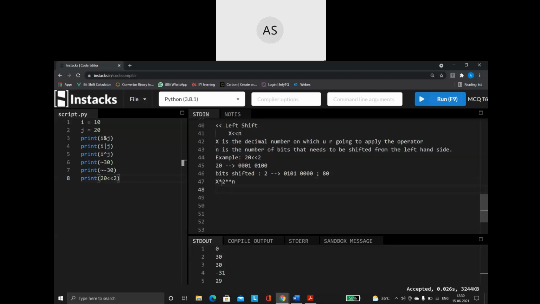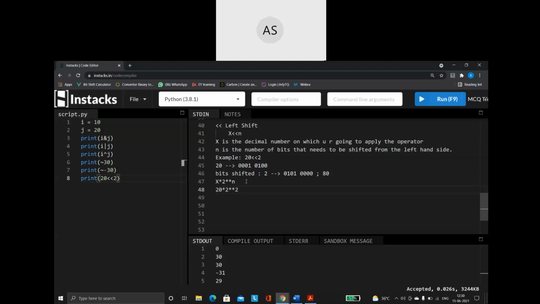Why is this 2? Because it is binary values, base 2, so it is always going to be only 2. x is nothing but the value. What is the x here? 20. So 20 into 2 to the power of n. n is 2, the number of bits.